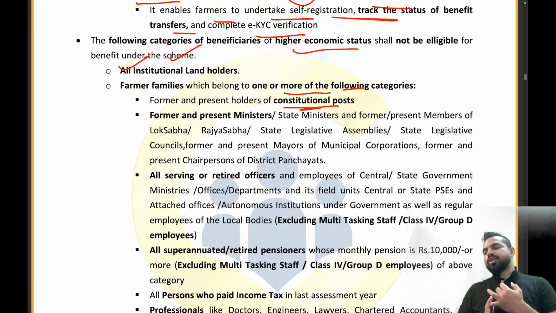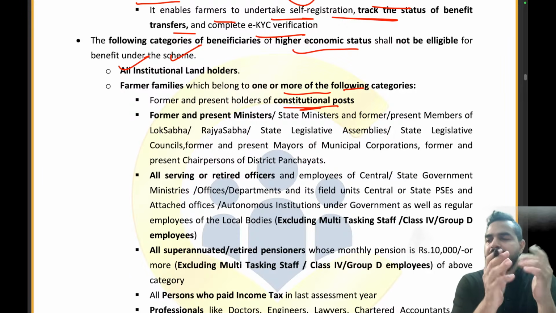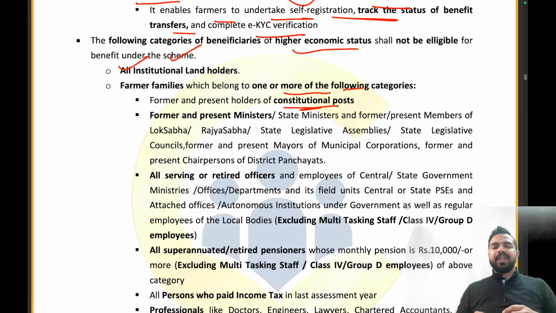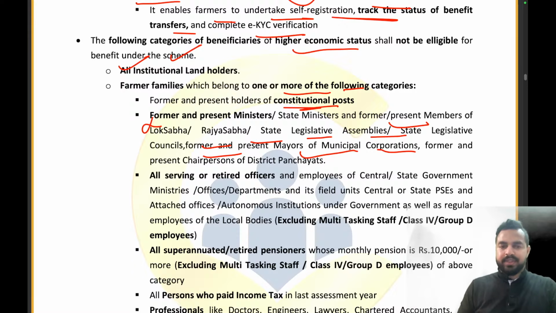So who will not be eligible here, friends? First of all, the person who was on a constitutional post, that means their salary was already good. That person doesn't require any additional kind of support or assistance from the Government of India. So that is why former and present holders of constitutional posts. Then we have the former and present ministers, right? Former and present members of the Lok Sabha, Rajya Sabha, State Legislative Assembly, State Legislative Councils, former and present mayors of the municipal corporations. So these also cannot access the facility of the PM-KISAN scheme.